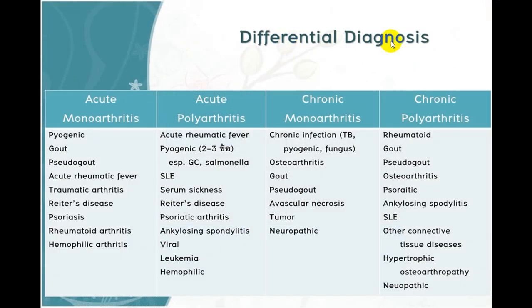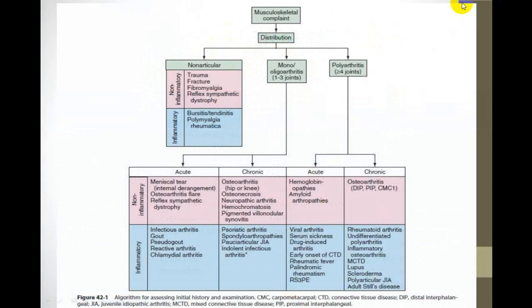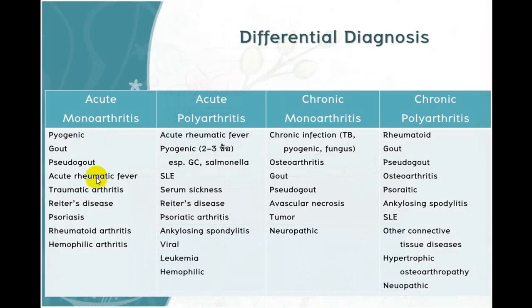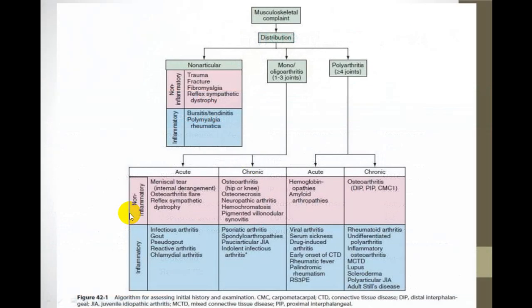This is a little simplified, only 2 points are taken: acute and mono, acute and poly, chronic and mono, and chronic and poly. But this is a better way because this is using a third criterion, what we call inflammatory and non-inflammatory. In this particular one, inflammatory and non-inflammatory are not divided. So this you can utilize for early differentiation, but a better differentiation is by this method.